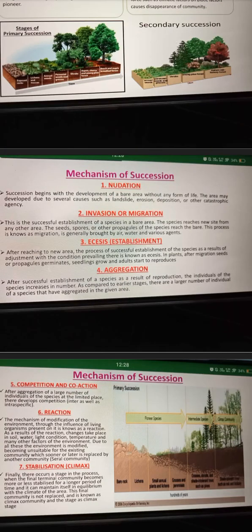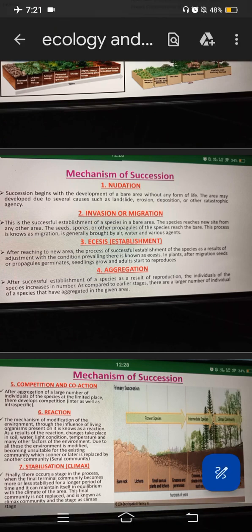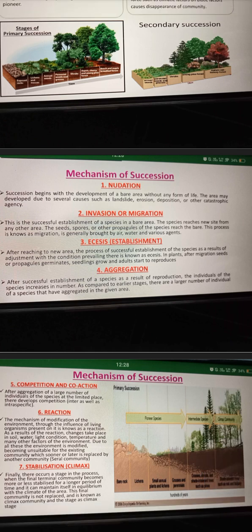Mechanism of succession: nudation. Succession begins with the development of a bare area without any form of life. The areas may develop due to several causes such as landslide, erosion, depletion, deposition, or other catastrophic agents.